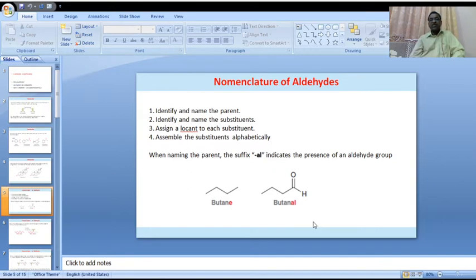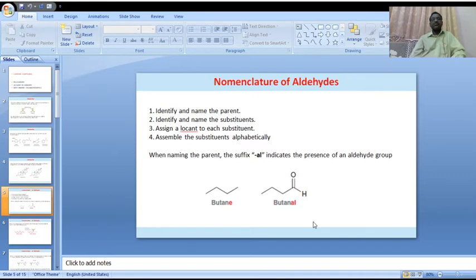Valeraldehyde is a 5 carbon containing aldehydic functional group compound. In that case, it is called pentanal.